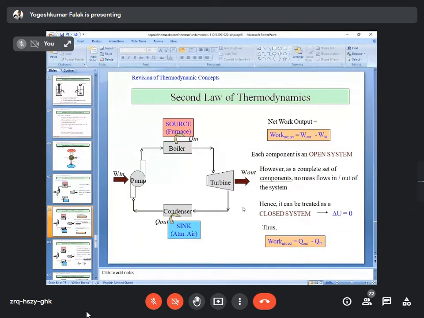Written? Note down हो क्या बच्चों? Yes, sir. Yes, sir. Okay. Yes, sir. So that's about the heat engine.